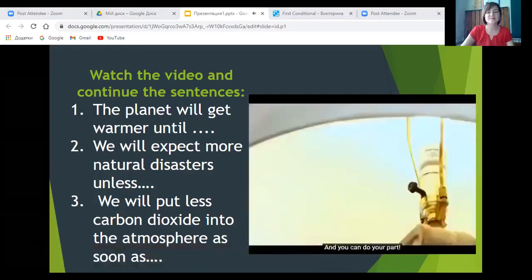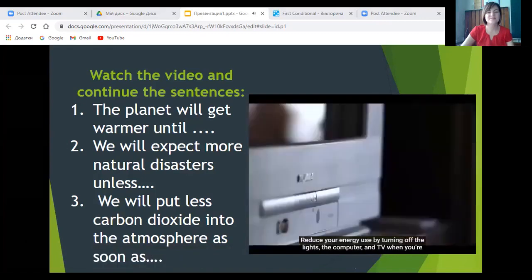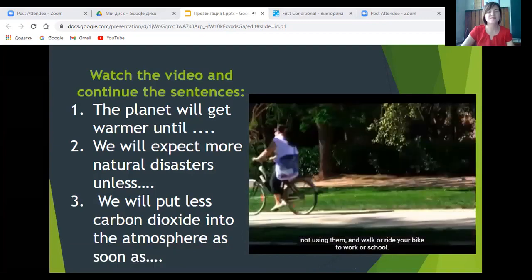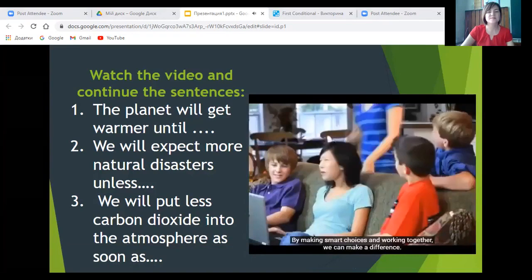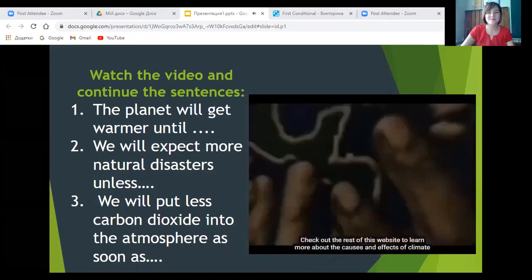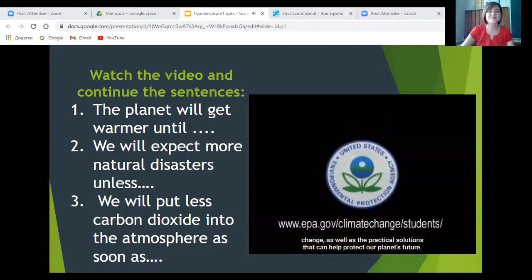And you can do your part. Reduce your energy use by turning off the lights, the computer, and the TV when you're not using them, and walk or ride your bike to work or school. By making smart choices and working together, we can make a difference. Check out the rest of this website to learn more about the causes and effects of climate change, as well as the practical solutions that can help.